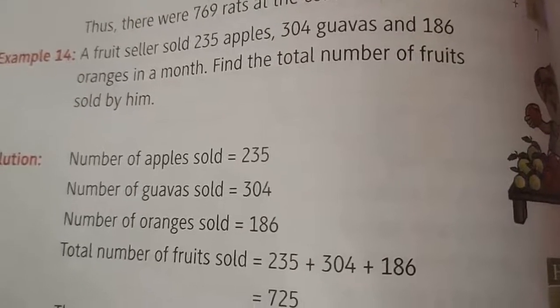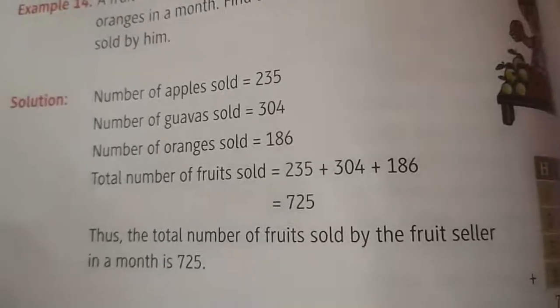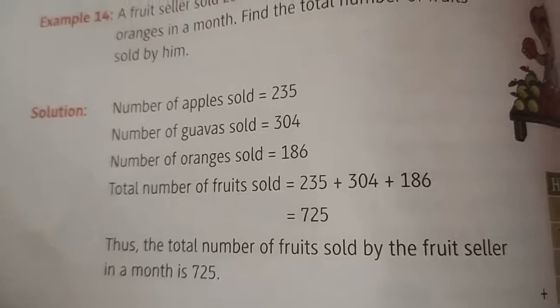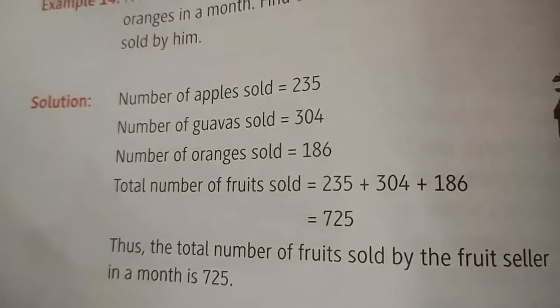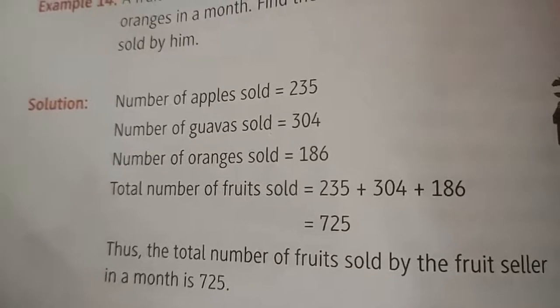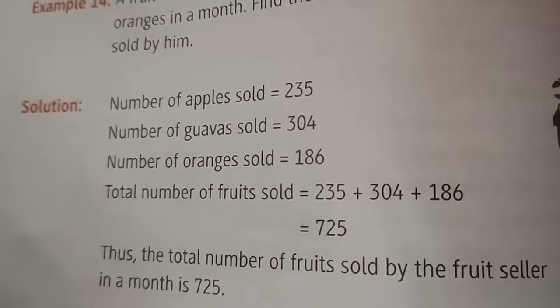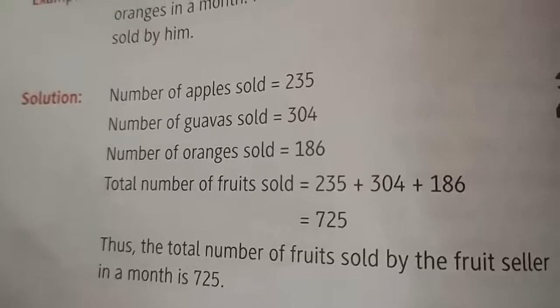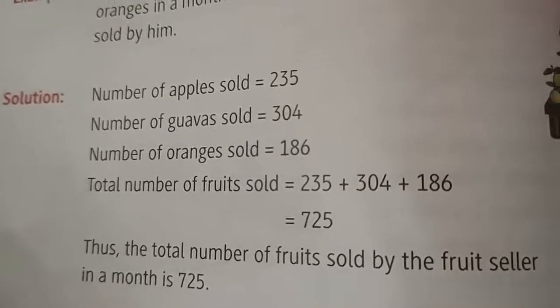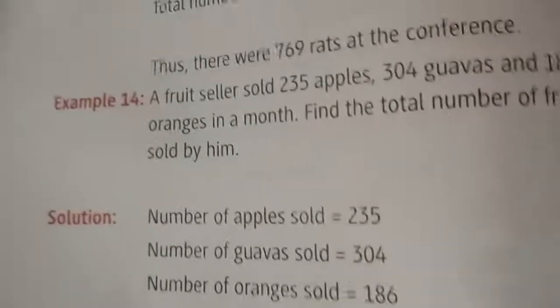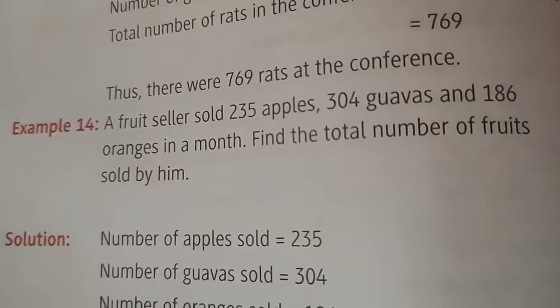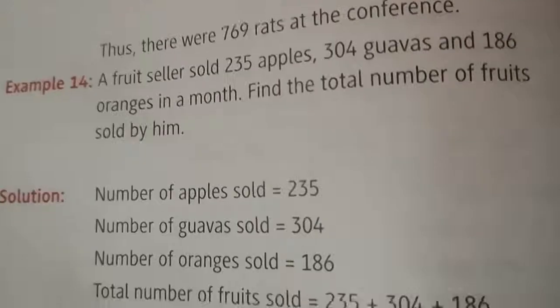Find the total number of fruits sold by him. Here also the same: the number of apples sold is 235, the number of guavas sold is 304, the number of oranges sold is 186. So you have to find the total number of fruits sold by the fruit seller.